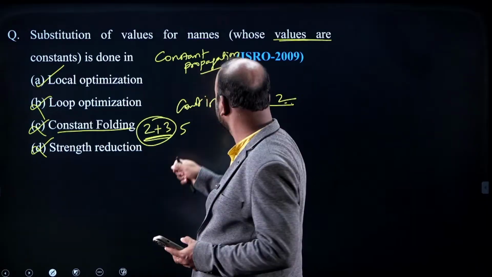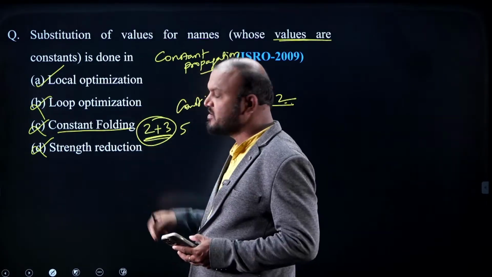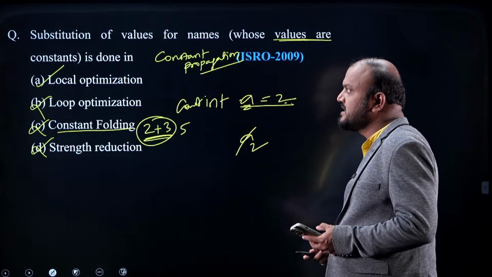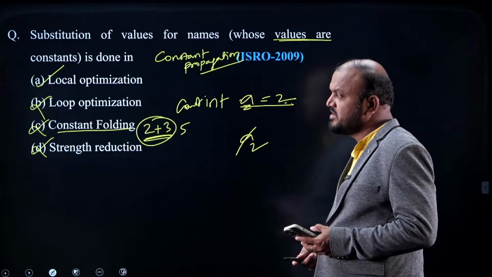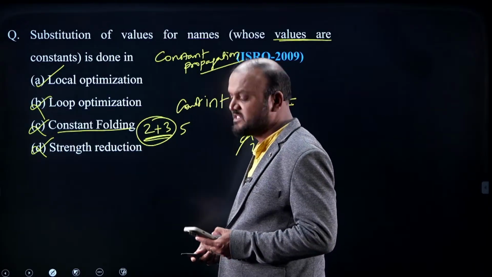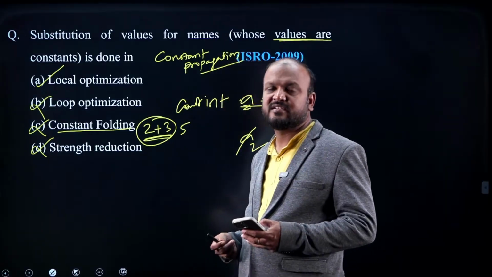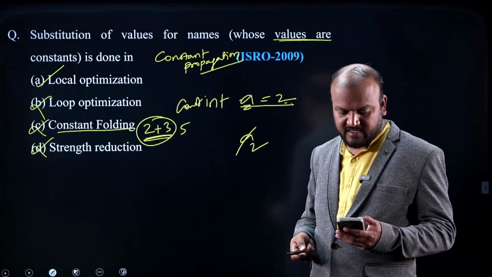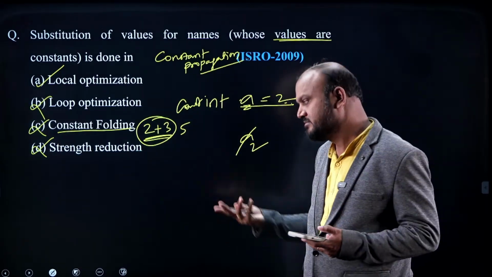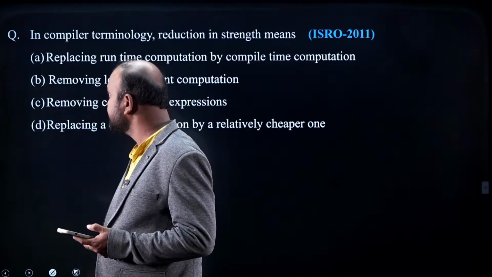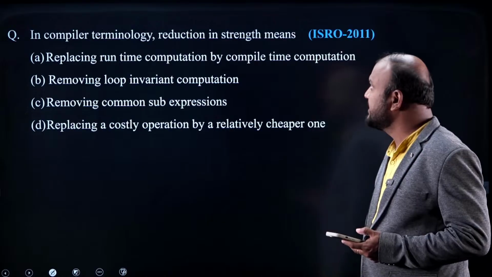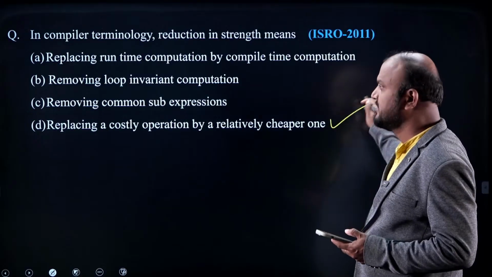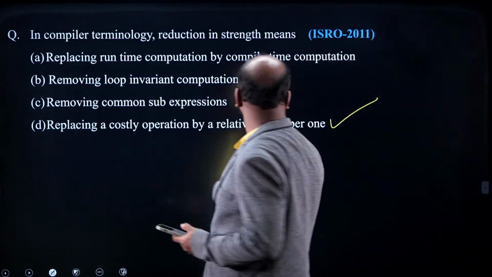But unfortunately, in ISRO 2009, constant folding is given as the answer. But we can't say anything. The correct answer should actually be constant propagation, because constant propagation replaces the constant variables with their values, and it is one of the local optimization techniques. Because of that, I chose it. If this kind of confusing question comes, we can't do anything; we have to accept it. In compiler terminology, reduction in strength means replacing a costly operator with a cheaper one. That is option D. That is an ISRO 2011 question.